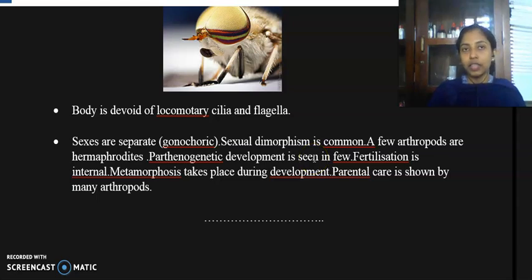Parthenogenetic development means the development of embryo without the involvement of the sperm, or the male gamete is absent. Such kind of development is called a parthenogenetic development. And fertilization is internal, and metamorphosis takes place during development, and parental care is also shown by many of the arthropods. So these are the salient features of phylum Arthropoda.